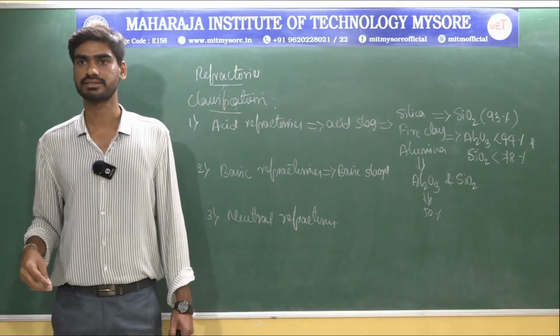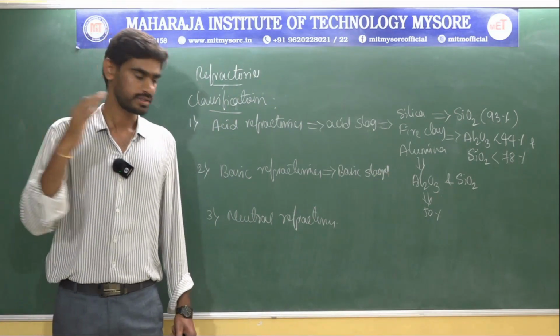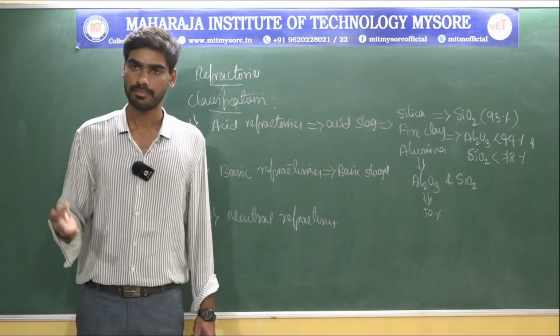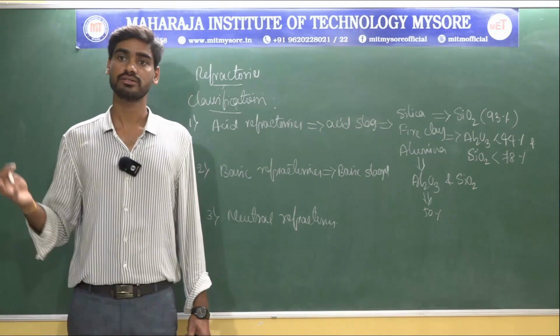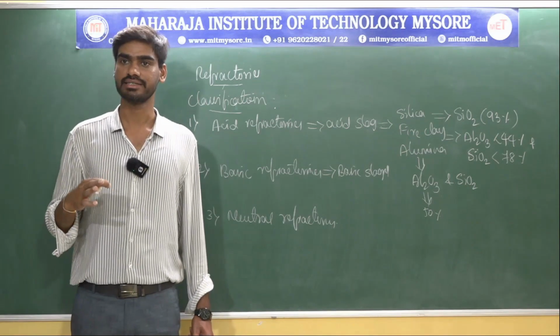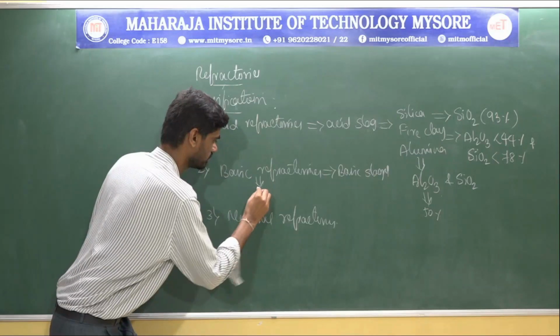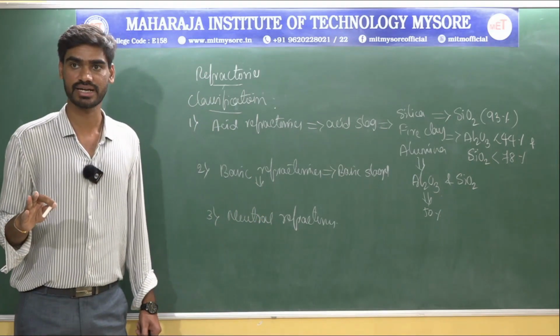Basic slags, and they are also highly stable with respect to neutral media such as magnesite, dolomite, and chrome magnesite, known as basic refractories. So actually there are three important basic refractories.